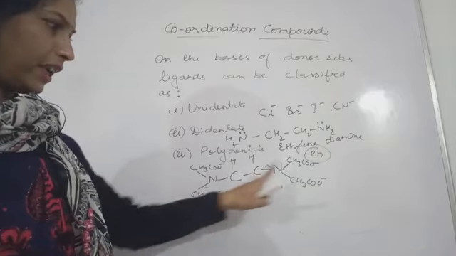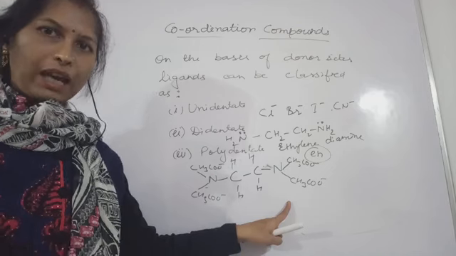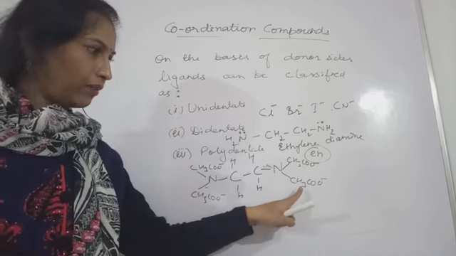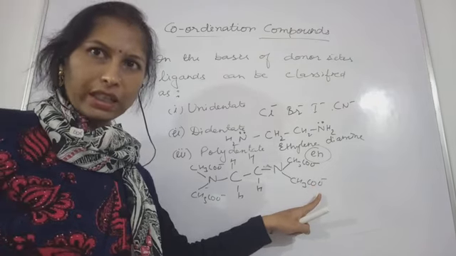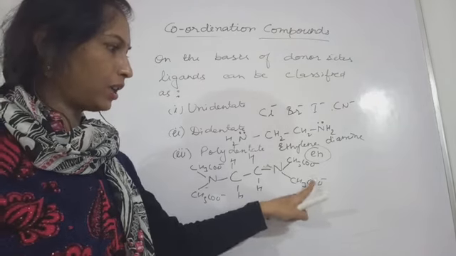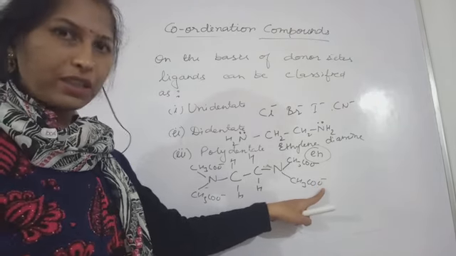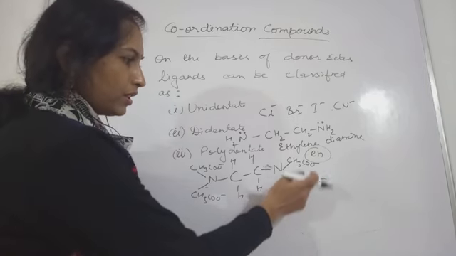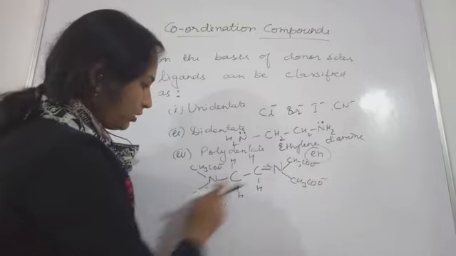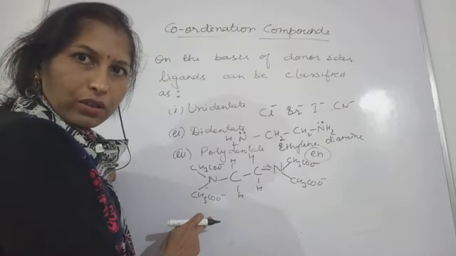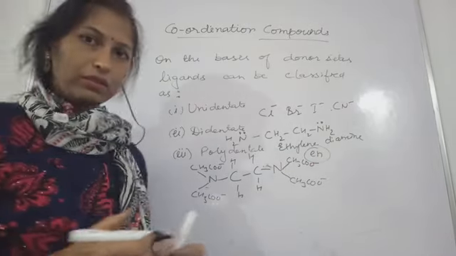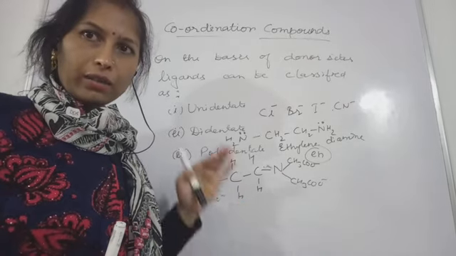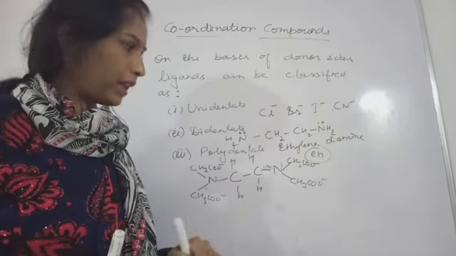So four acetate ions are present here. After losing H positive, they have acquired a negative charge, which means they have electrons present. See, four oxygens in acetate, 1 2 3 4. So you can see four donor sites, the oxygens, are also acting as donor atoms.